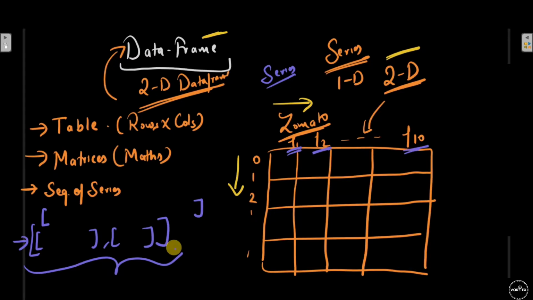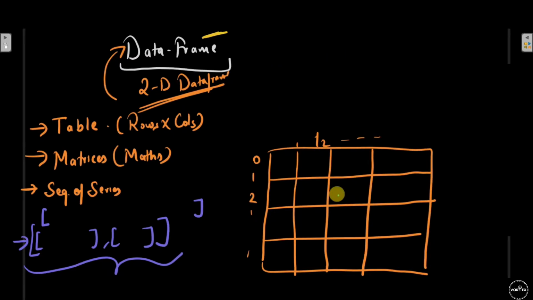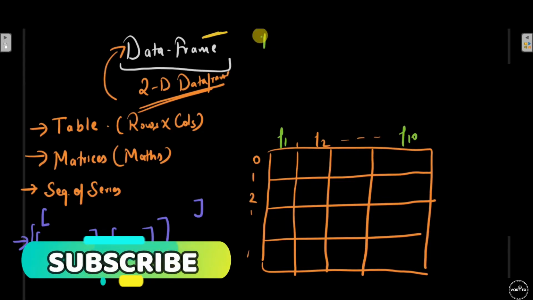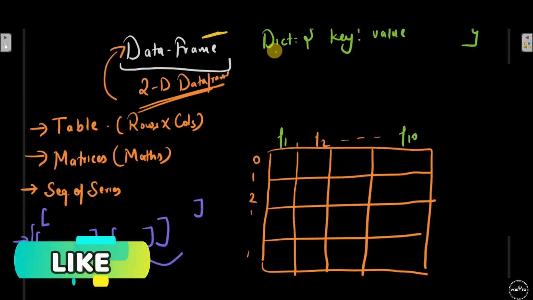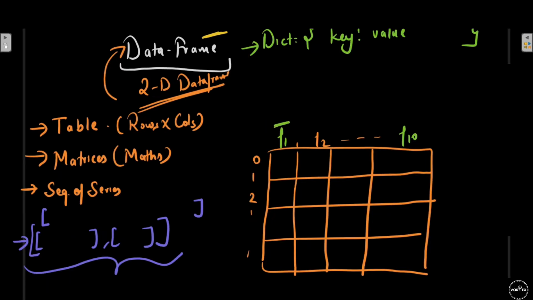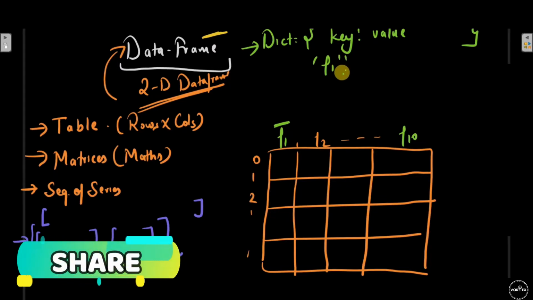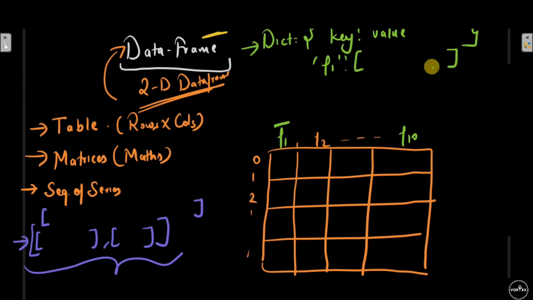There is one more interesting way to think of it. We have all the features from F1 till F10, and we have learned that a dictionary is a collection of key-value pairs. So in the context of a dictionary, the key becomes my feature. F1 becomes my key, and all the values or rows become my value.